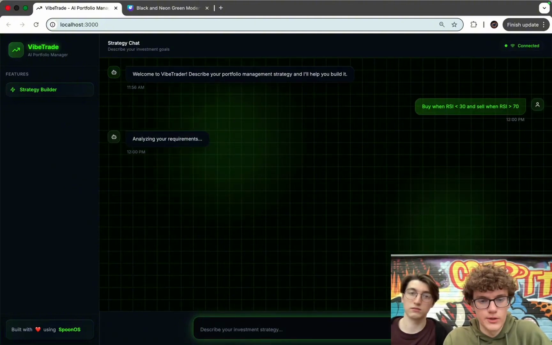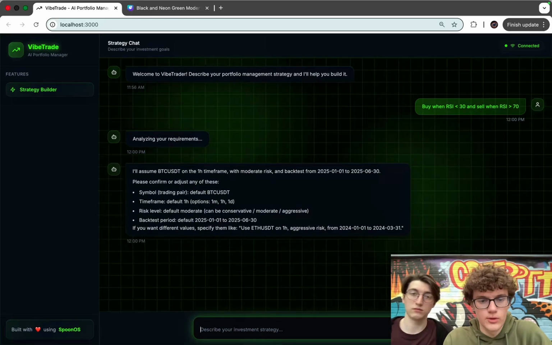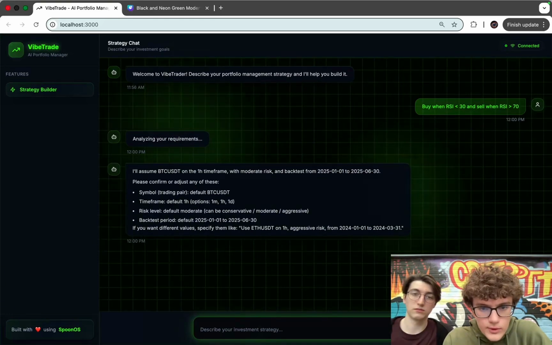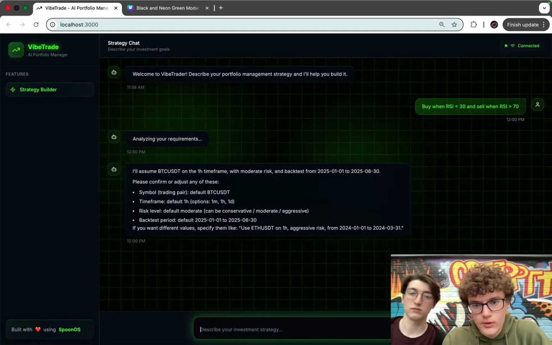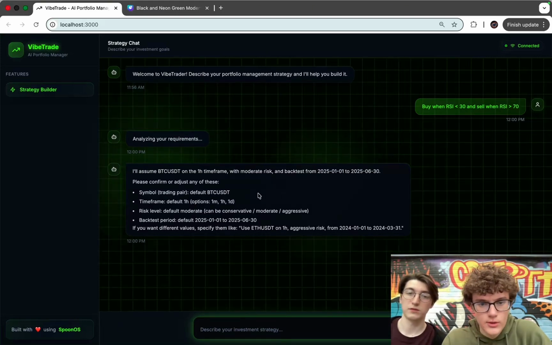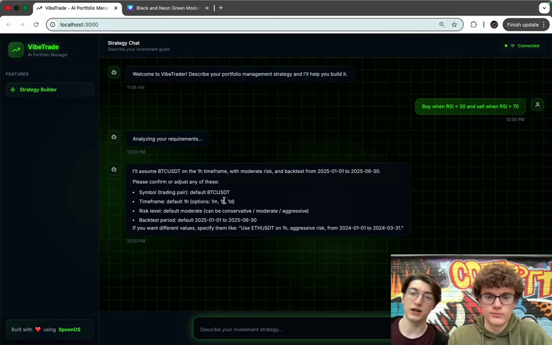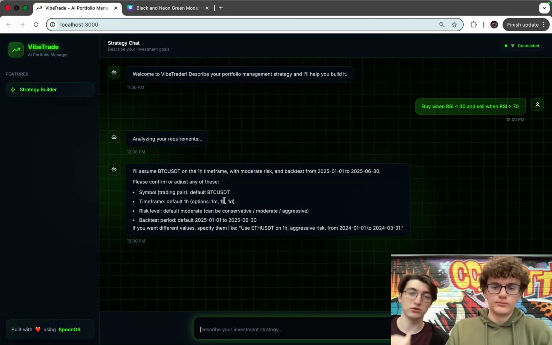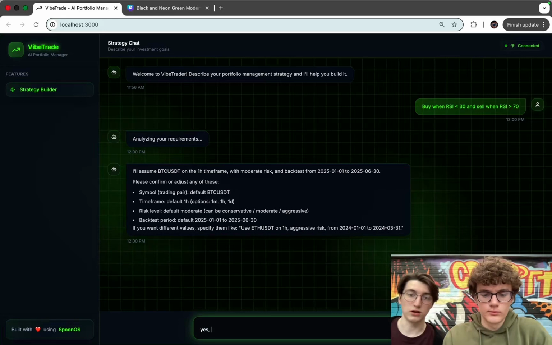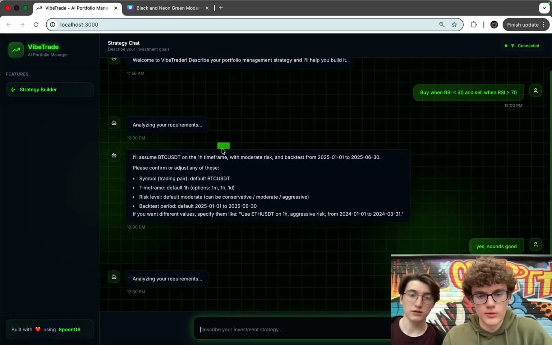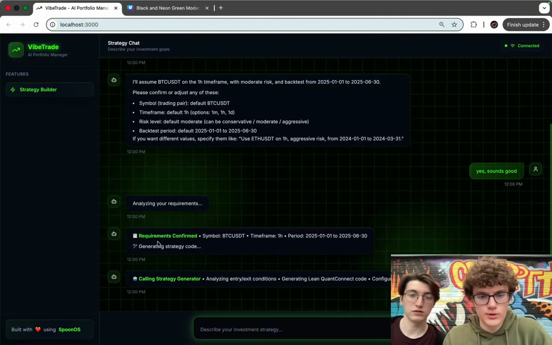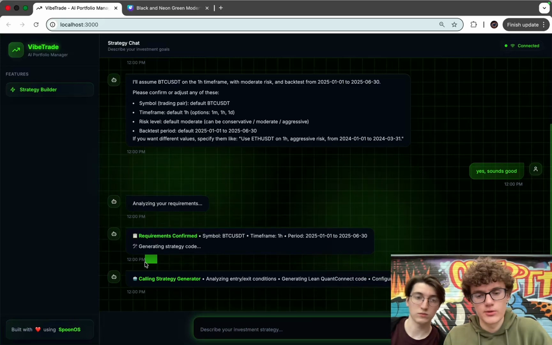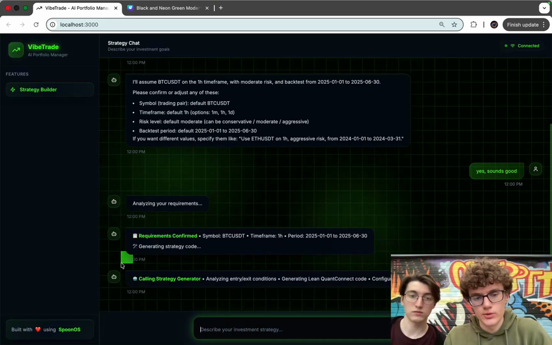Our agent analyzes our query. It proposes to run it on BTC USDT, 1 hour time frame, over a period of 6 months. The agent identified that the requirements are not clear yet, and it asks us to clarify them. So now we want to specify the 1 hour time frame, BTC USDT. We're just basically going to accept the agent's proposition, and it starts to make the call to the quant agent, which generates the code.